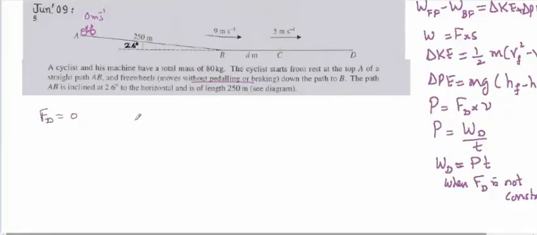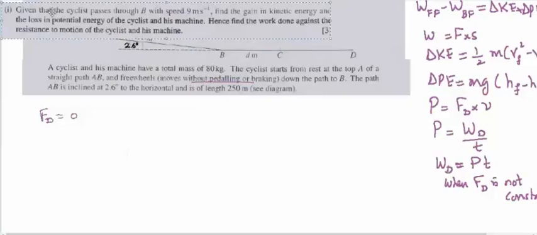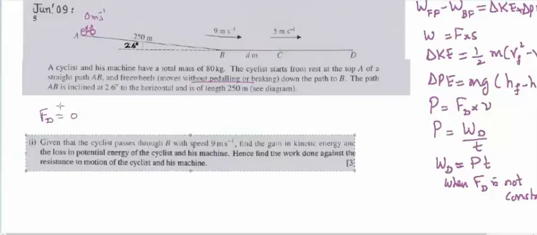Okay, so here is the question regarding this situation. Given that the cyclist passes through B with the speed 9 meters per second, find the gain in the kinetic energy and the loss in the potential energy of the cyclist and his machine. Cyclist and machine means that we will take the mass as 80 kilograms.